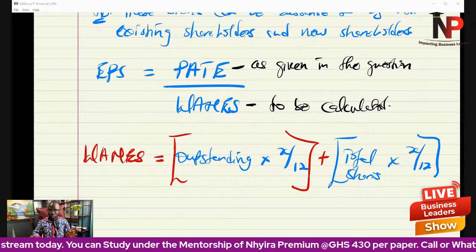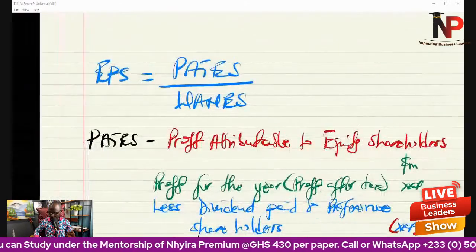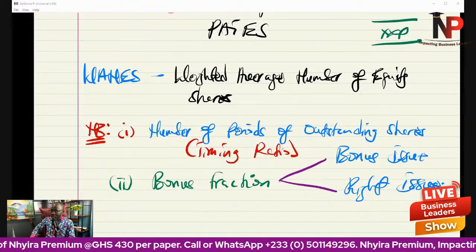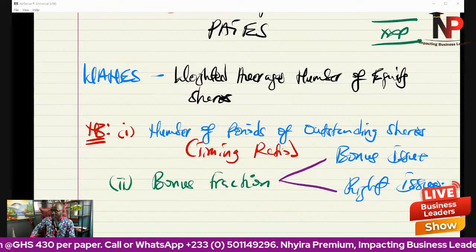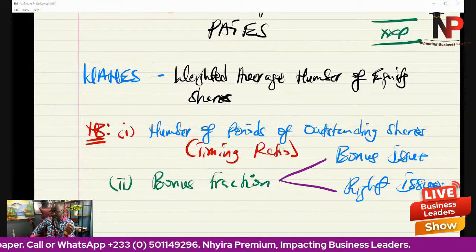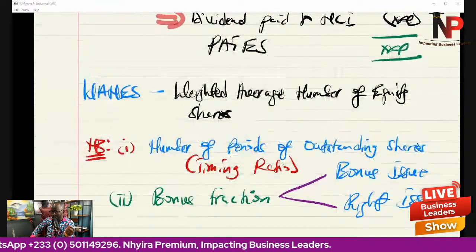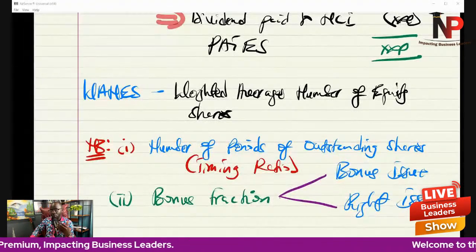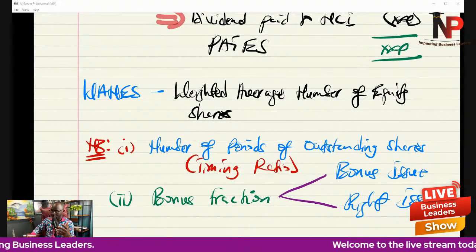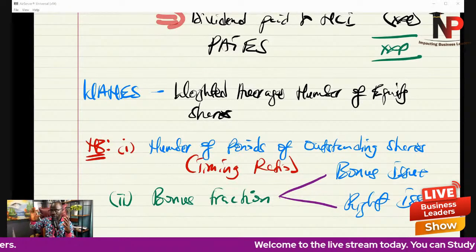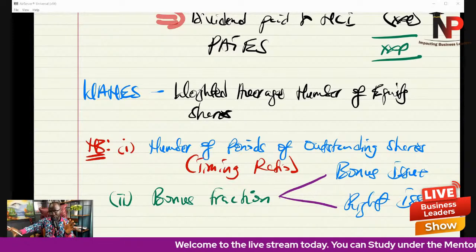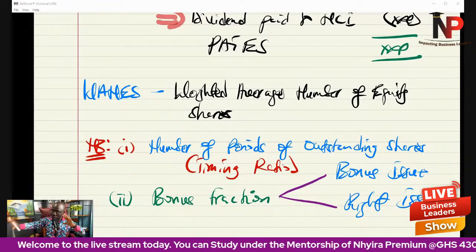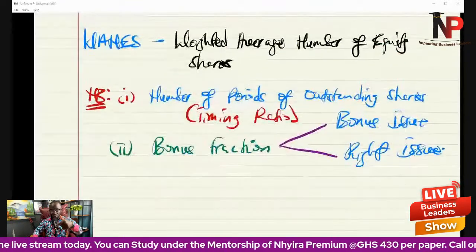Remember what I told you in the introduction: when you are calculating the weighted average number of equity shares, there are two things to take into consideration, the number of periods of outstanding shares and the bonus issue. The bonus issue will come up when we are dealing with the bonus fraction, and the bonus fraction will come up when we are dealing with bonus issue and rights issue.